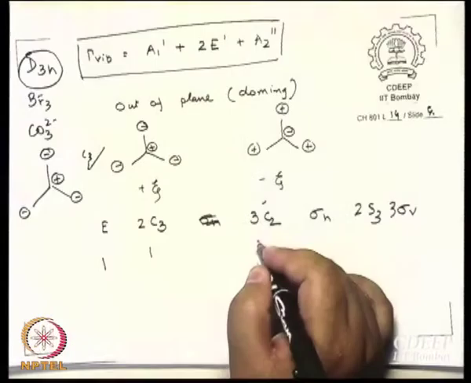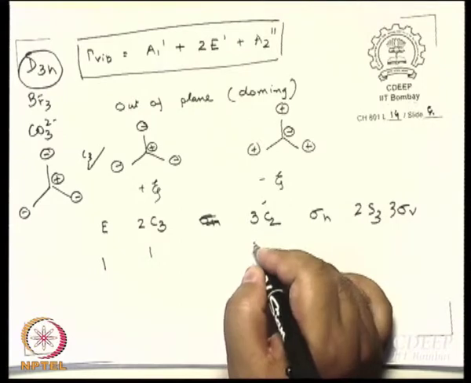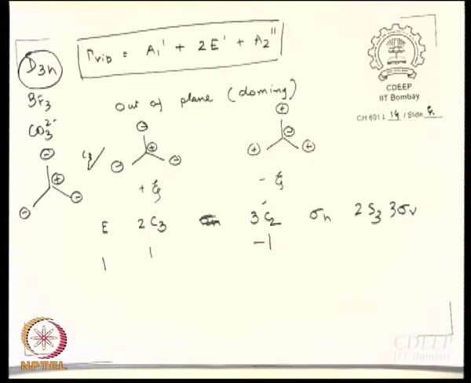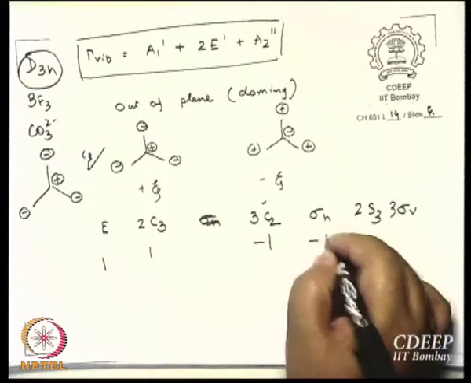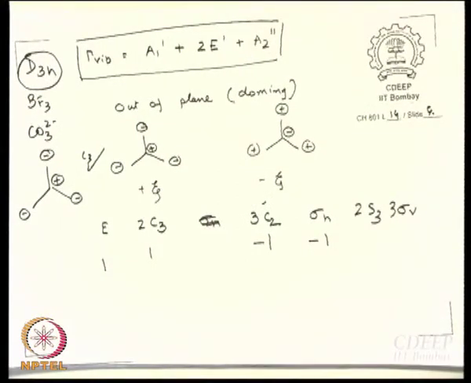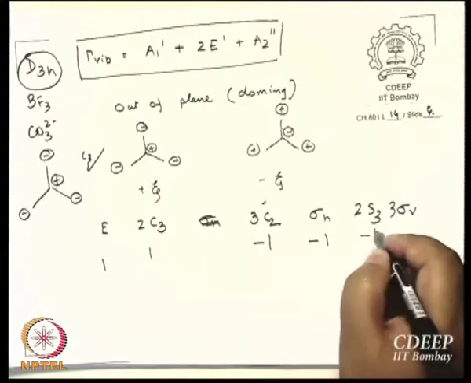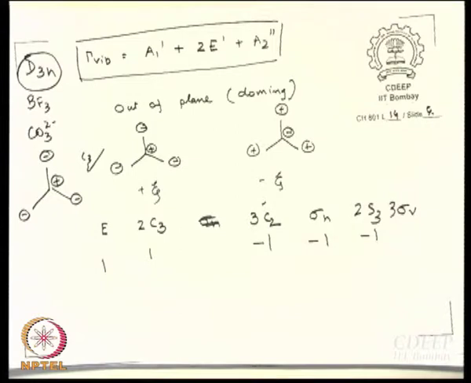So I will write plus 1, minus 1 for sigma H, minus 1 for S3, where the sigma H operation is involved, and sigma V is plus 1, isn't it?